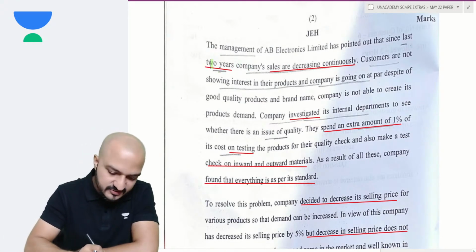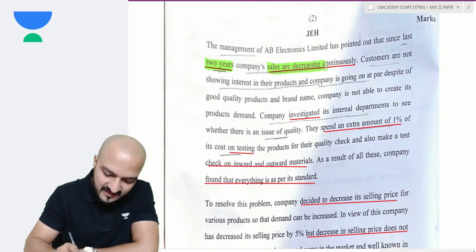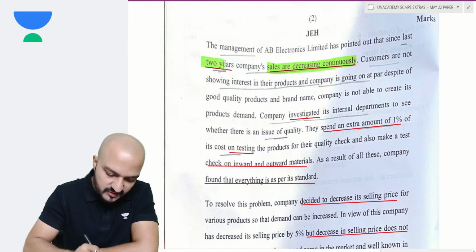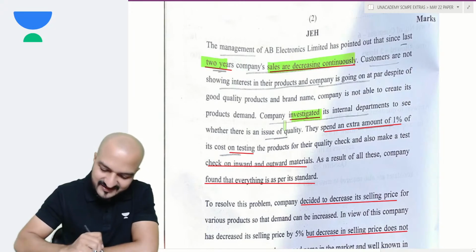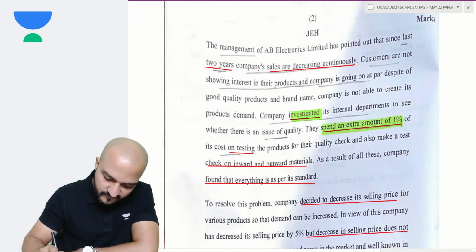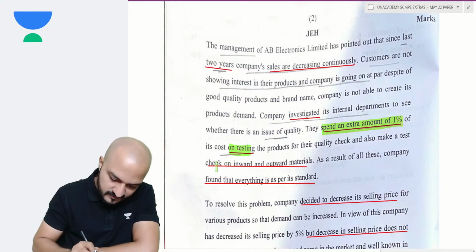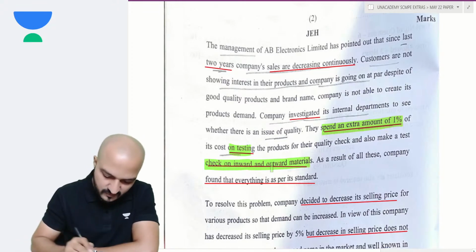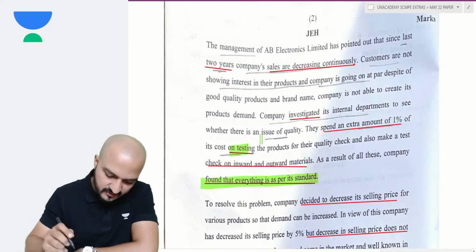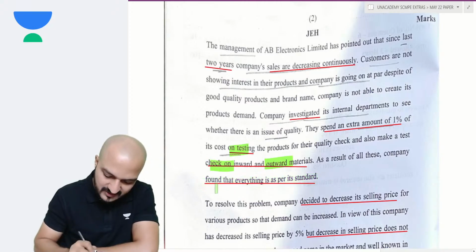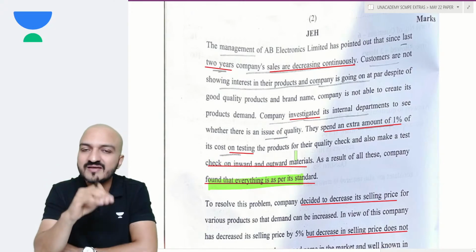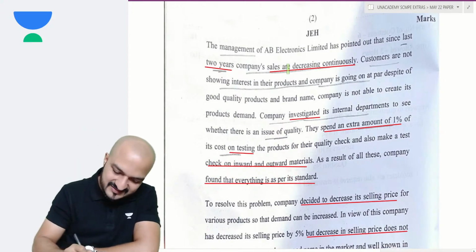But recently, for the last 2 years, the company's sales have been decreasing continuously. In spite of this very good quality, the sales are decreasing. The company investigated what the problem is. Their TQM is really good. They spent an extra 1% on testing. They checked inward and outward materials and found that everything is as per standard. Still, in spite of everything being as per standard, their sales are decreasing.